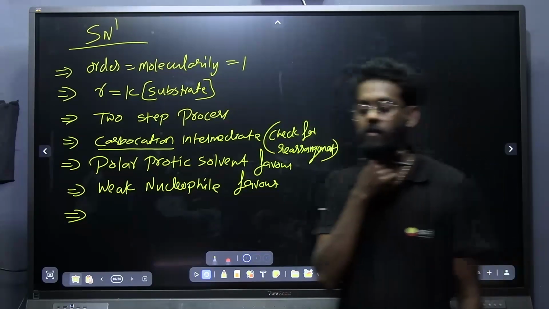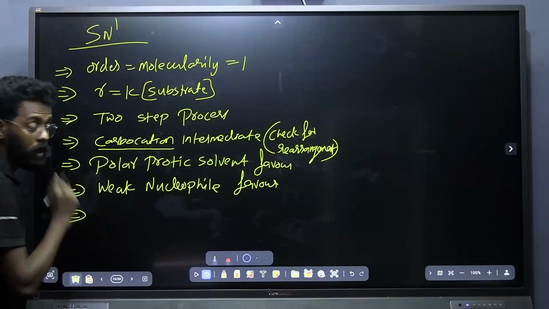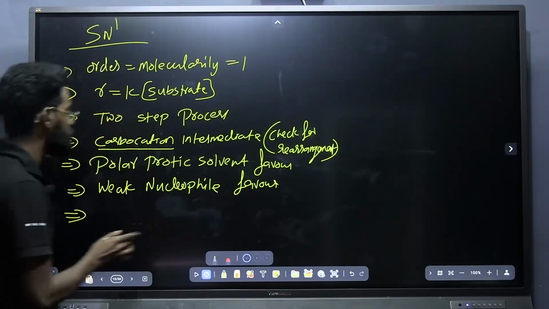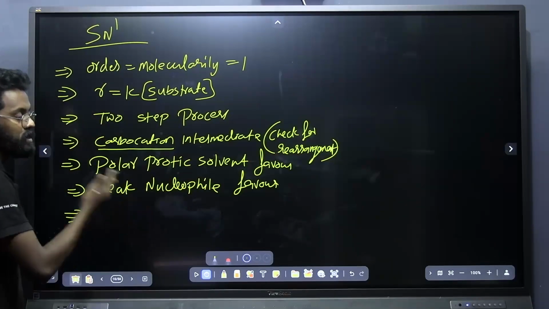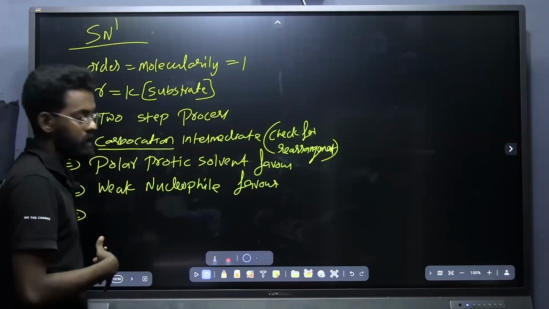Any idea? Yeah, here also you will be making some mistakes. Here there is no complete racemization. Complete racemization is theoretical only, but practically there is no complete racemization. That is, there is no complete 50-50 inverted and retained product.